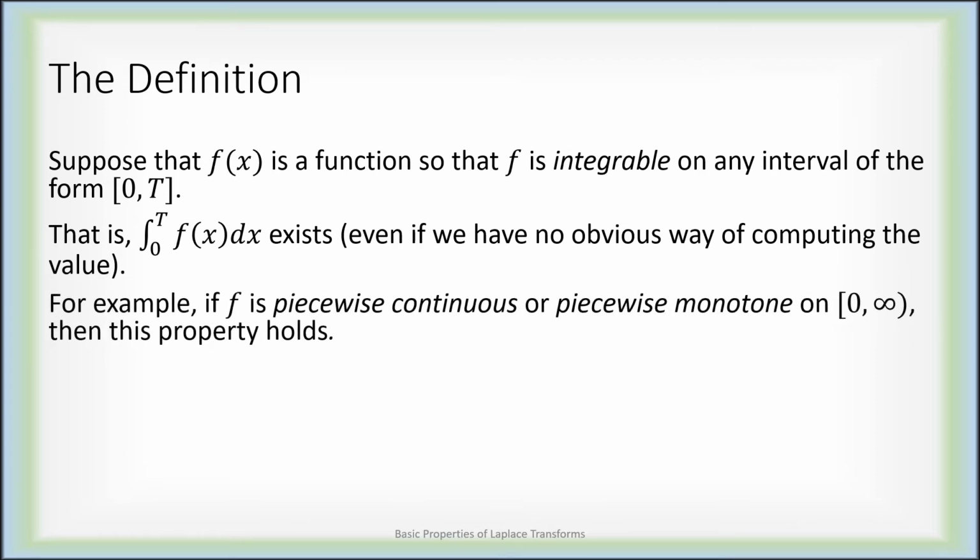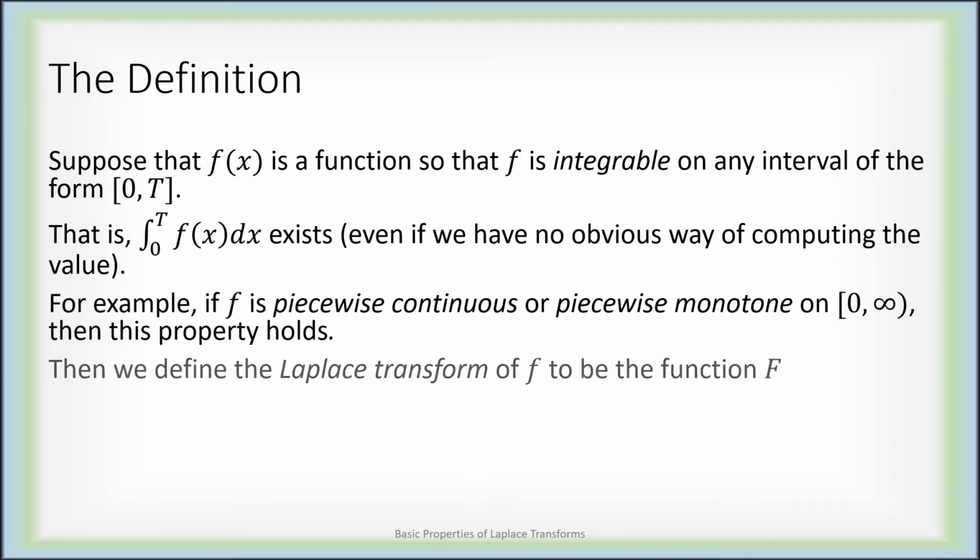For example, if f is piecewise continuous or even just piecewise monotone on the non-negative real numbers, then this property holds.